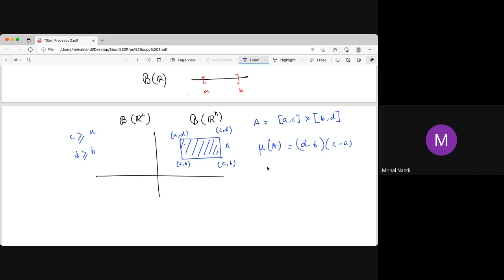So this is the measure. This is the area measure, also called Lebesgue measure in 2-dimension, on the Borel sigma algebra of R2. Now, again, we have rectangle-like intervals, then the disjoint union of rectangles, then their complements, which are also unions of rectangles, then again their unions, and this process goes on until finally we reach the Borel sigma algebra on R2.